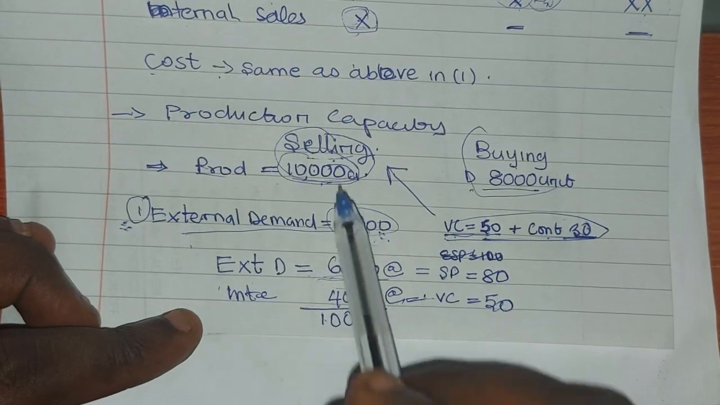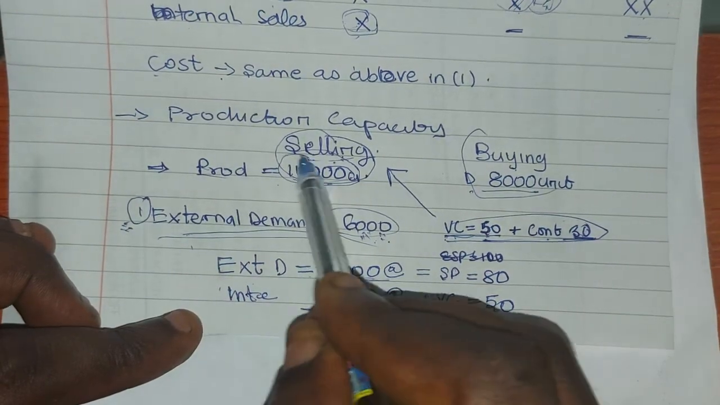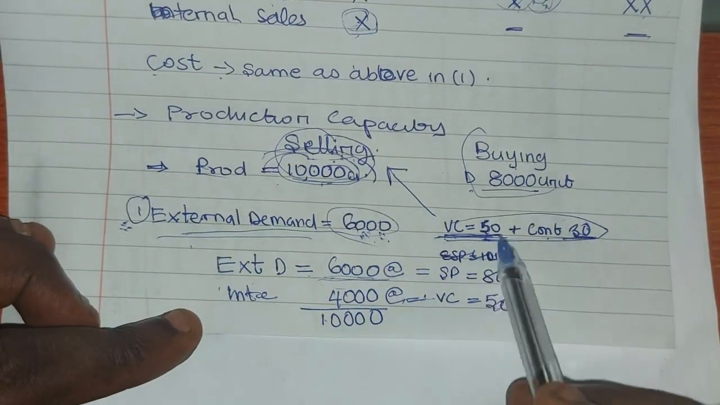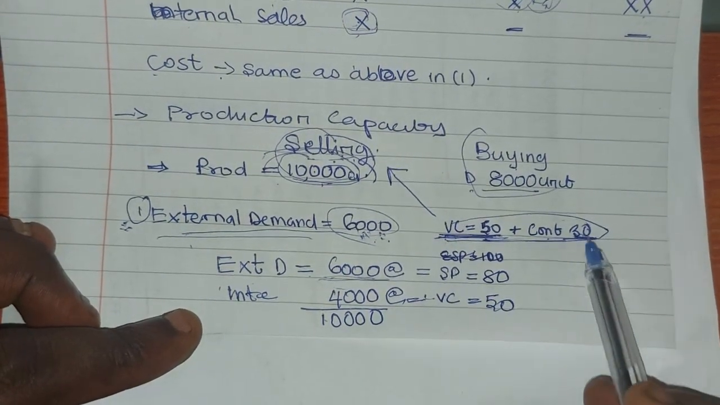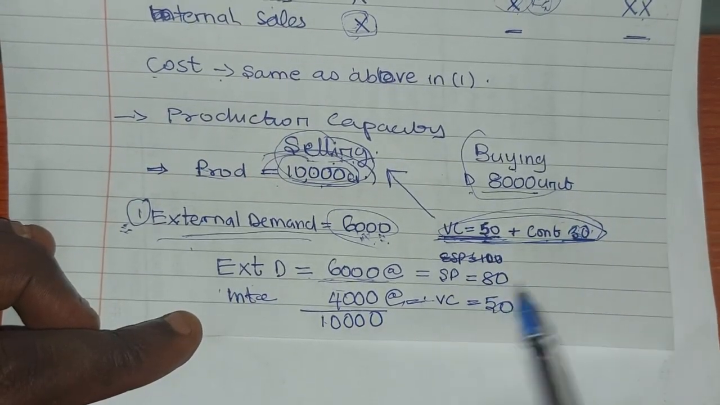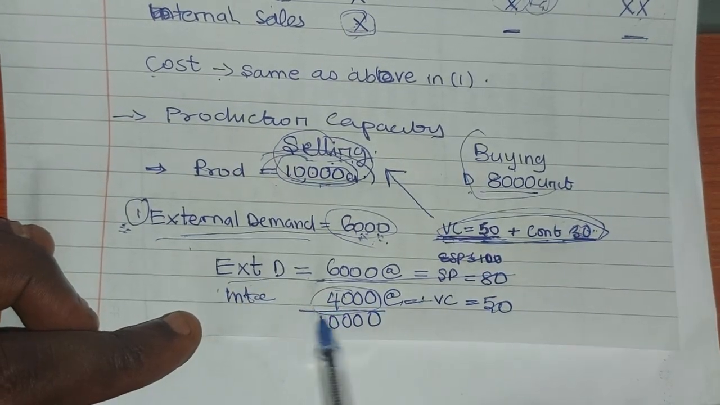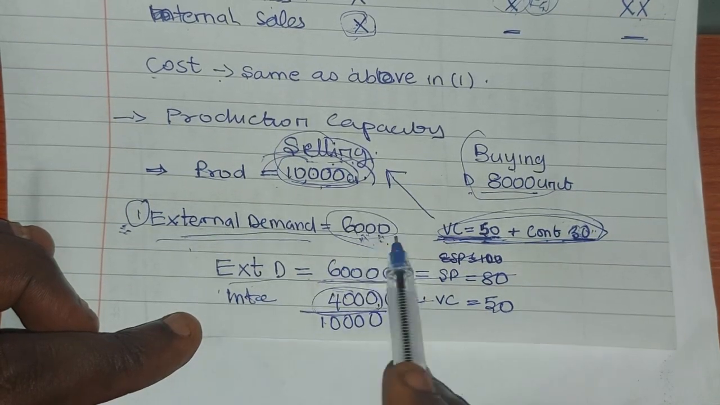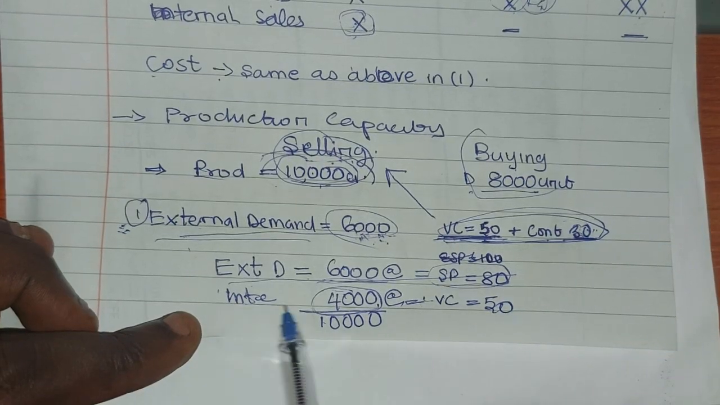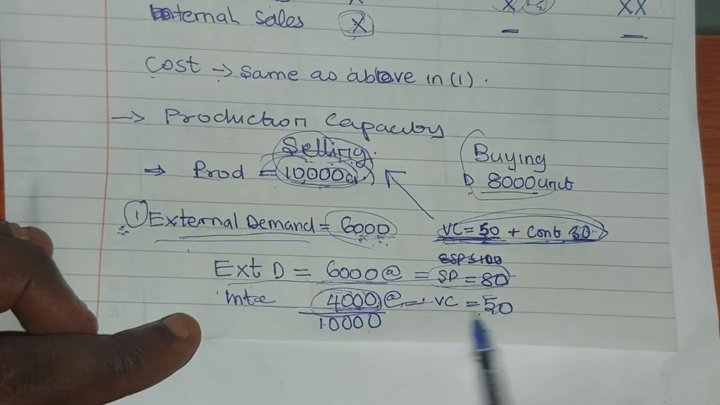Okay. The selling division determines the external demand. It has a production capacity of this. Then the variable cost of the selling division is 50 naira. The contribution per unit is 30 naira. It means their selling price is the addition of this and this, and that will go for external demand. Then the remaining one, this 4,000, because the external demand is just 6,000, they will sell this intermediate product for 50 naira.